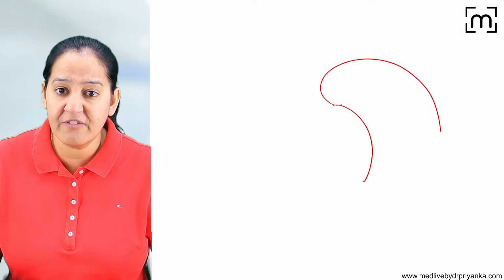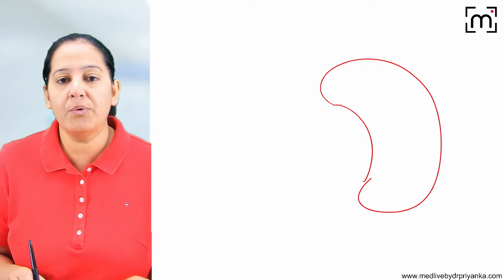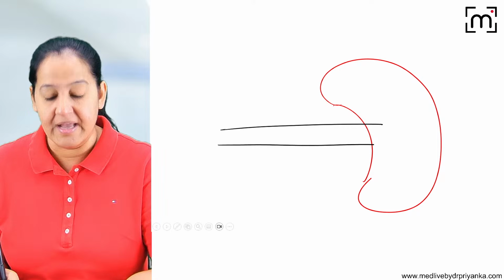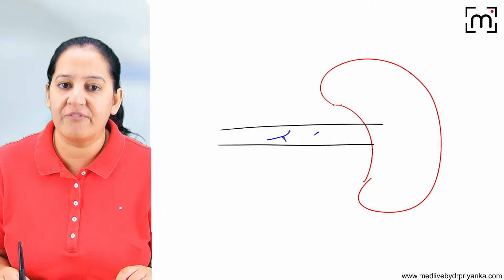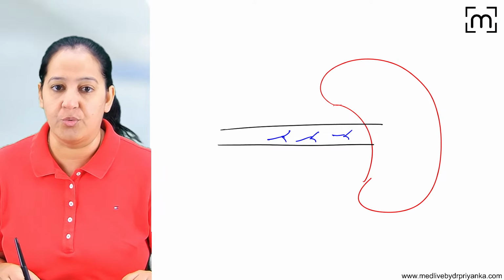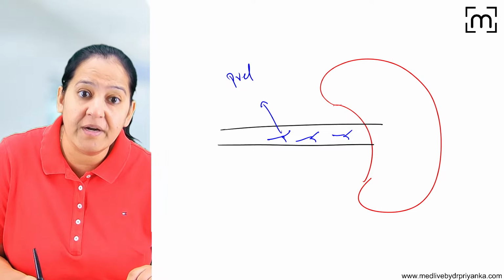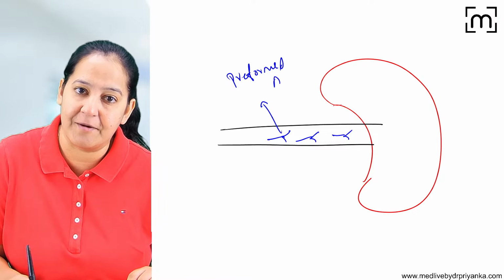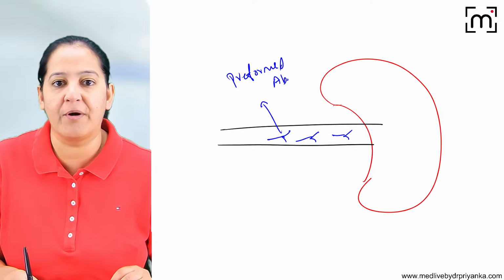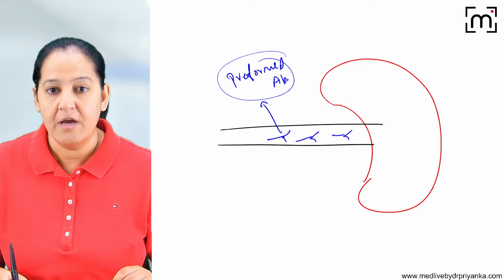See, ma'am, how is it as fast as possible? How is it possible within a few minutes? So this is the renal artery. As soon as you connect the donor's kidney with the renal artery, this is only possible if the recipient already has preformed antibodies against the donor tissue. The preformed antibodies are present in the recipient's blood. So from where are these preformed antibodies coming in the recipient's blood for the donor tissue?